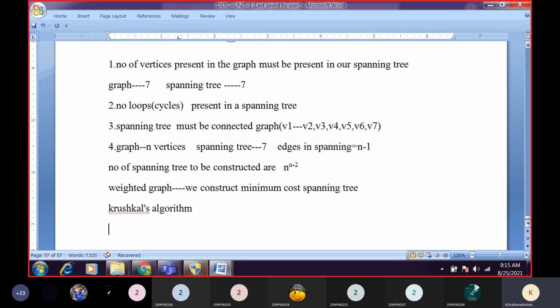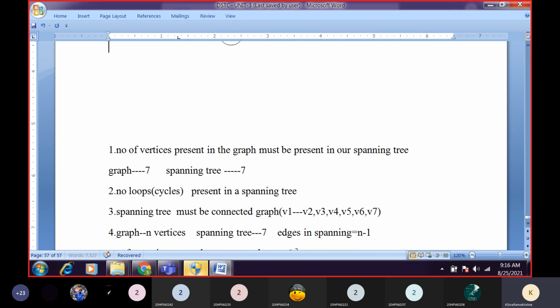And the second algorithm is Prim's algorithm. So there are two different algorithms to find the minimum cost spanning tree from a given graph. The first one is Kruskal's algorithm and the second one is Prim's algorithm. First we will see the Kruskal's algorithm by taking this example.